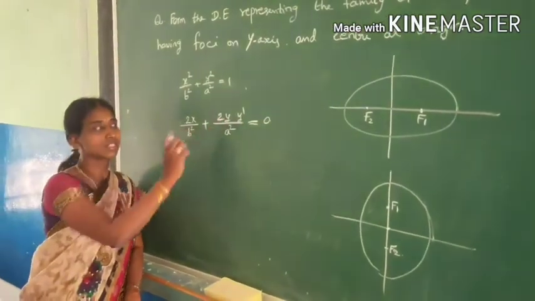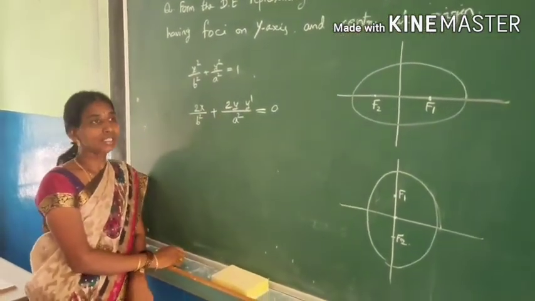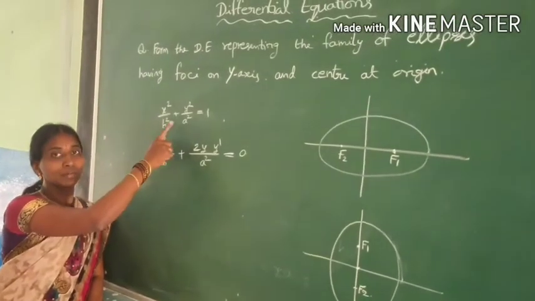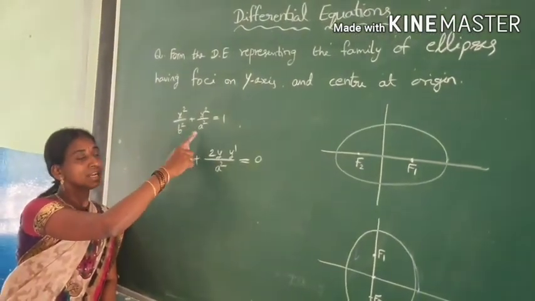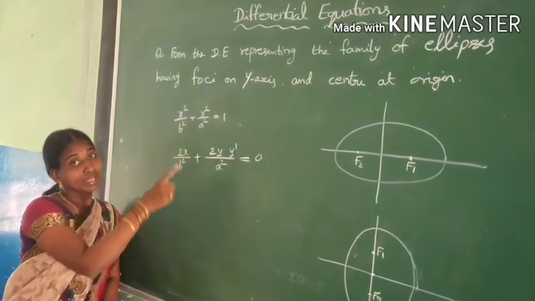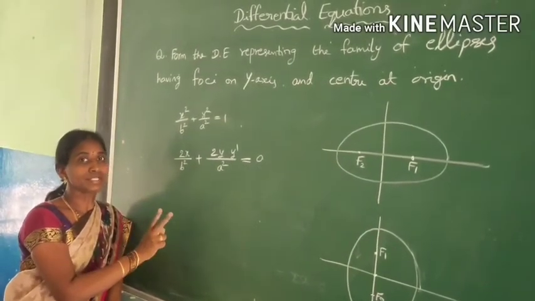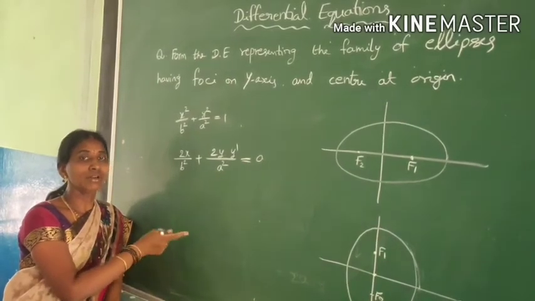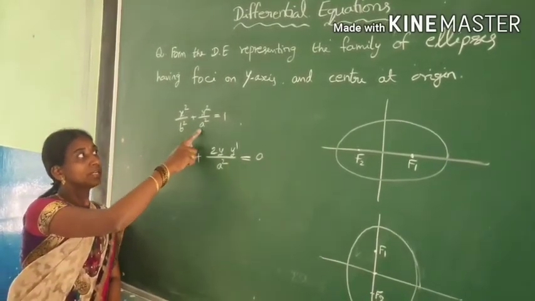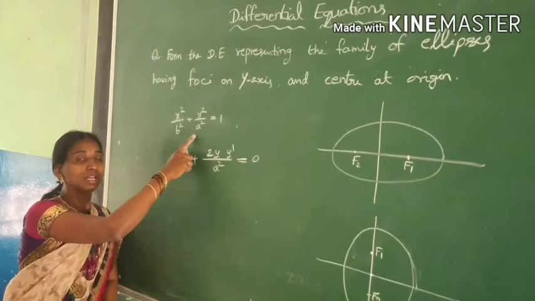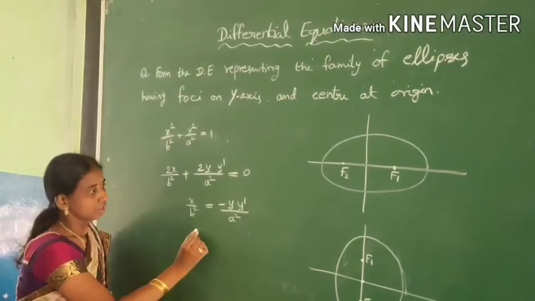We have done the first derivative. If you observe in this question, there are two arbitrary constants, b square and a square. So we are going to get the differential equation by doing two derivatives, first order and second order. Then you can eliminate both the arbitrary constants.